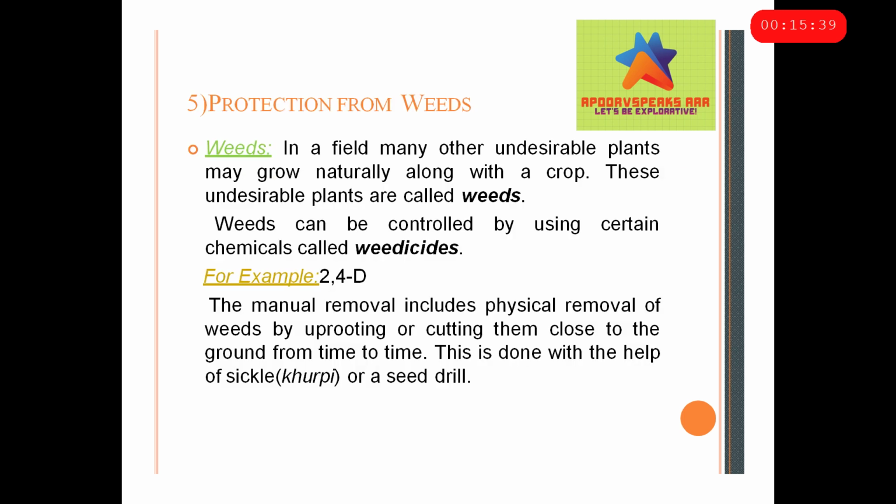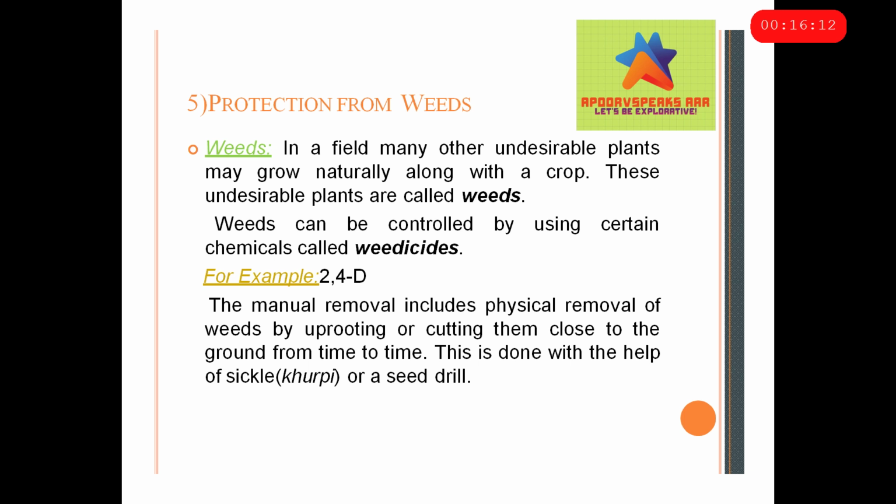So now the fifth step of cultivation is protection from weeds. Now that everything is done, some weeds grow into the field. We'll just see what weeds are. So in a field, many other undesirable plants, you just note the word undesirable, means we don't need this plant, but they grow naturally along with the crop. These undesirable plants are called weeds.